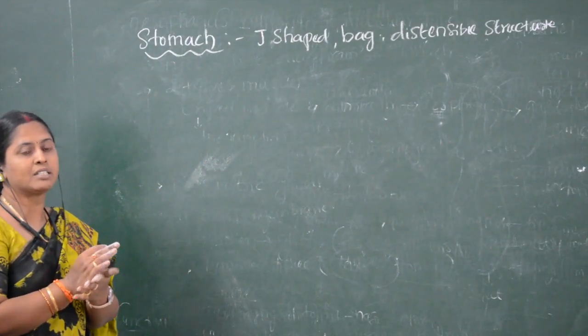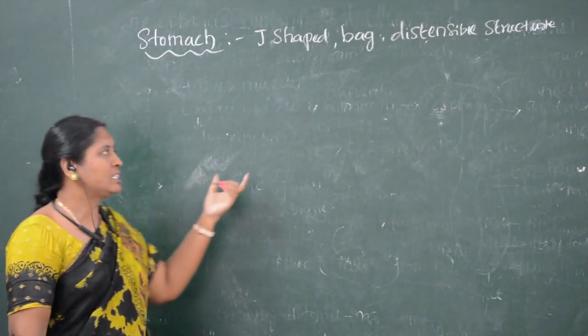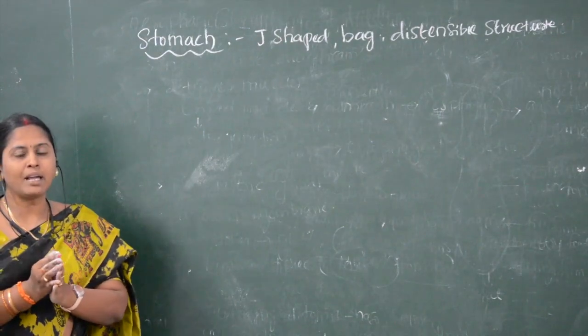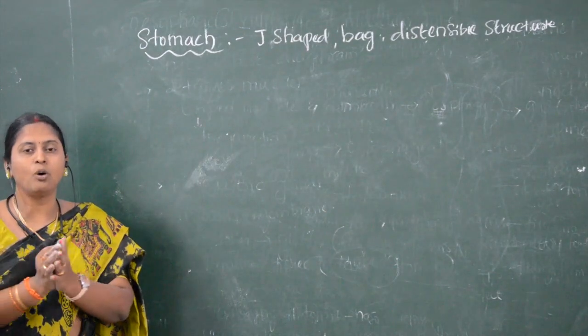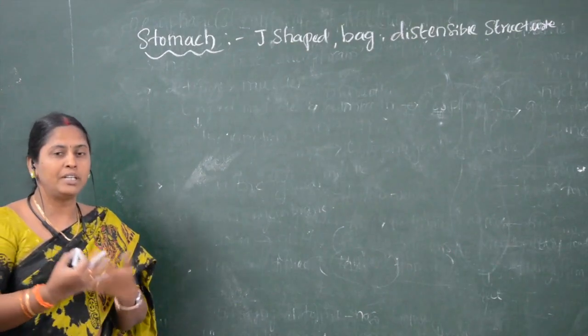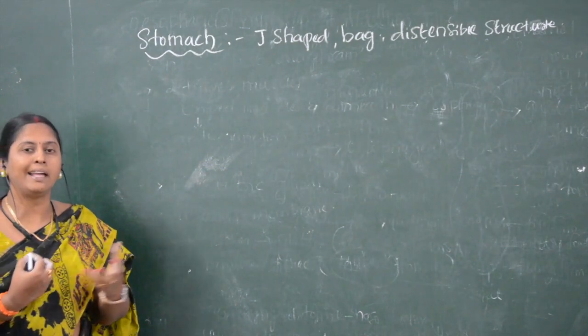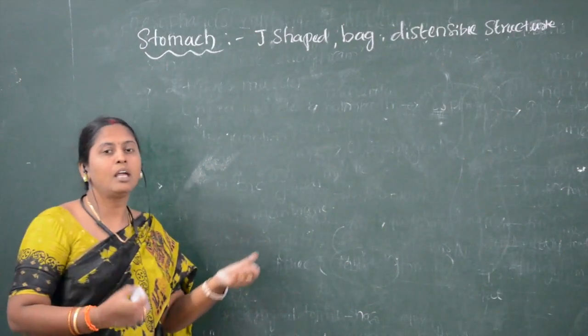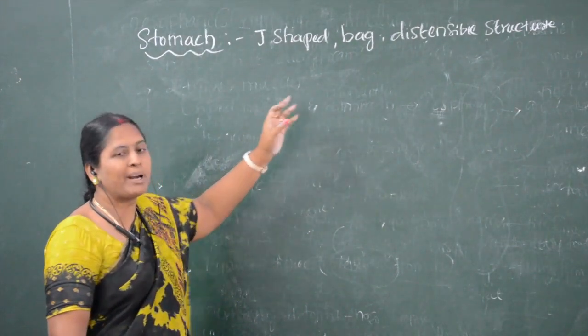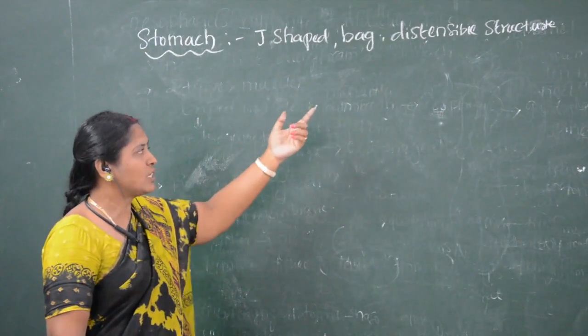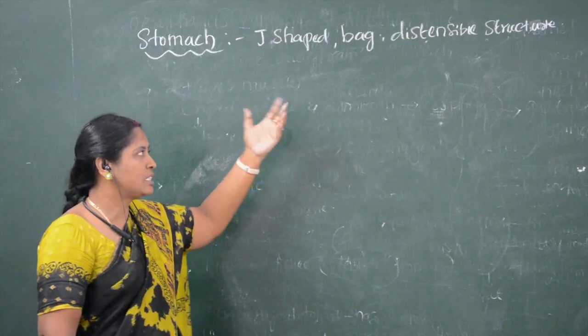Why are we calling it distensible? Distensible refers to how much food we take. The stomach has the nature of extending or expanding, like rubber. So a structure which can extend or expand is called a distensible sac.